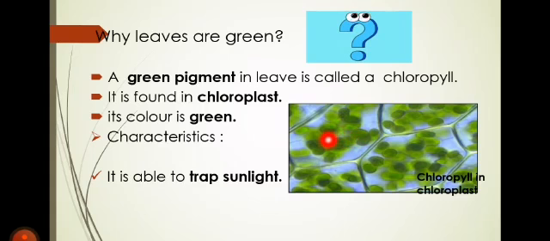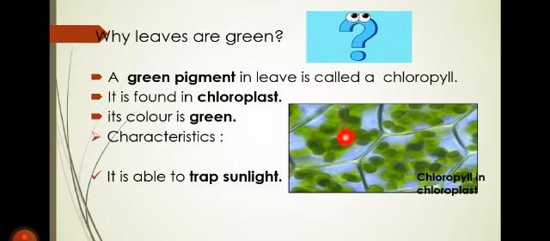Okay, I am going to repeat it. Allah subhanahu wa ta'ala has placed a green pigment called chlorophyll inside the leaf, and it helps the leaf to trap the sunlight or sun energy that helps the plant to carry out photosynthesis.